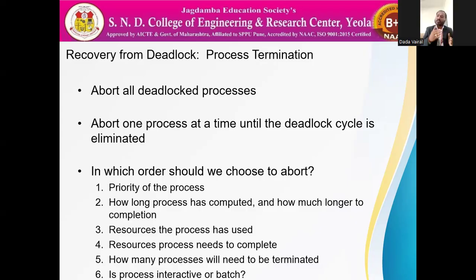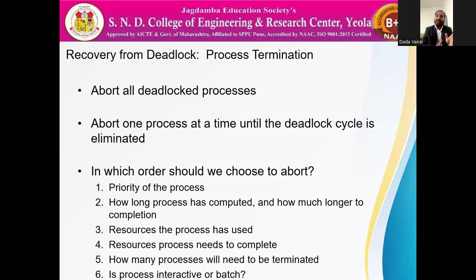Suppose process P1 is completed up to 90%, P2 up to 60%, and P3 up to 30%. If we kill all the processes in deadlock, we have to start them again from their starting point, from zero. So 1%, 2% again. We cannot afford that cost, because we have to start from the beginning.